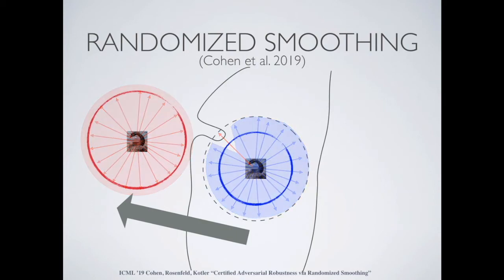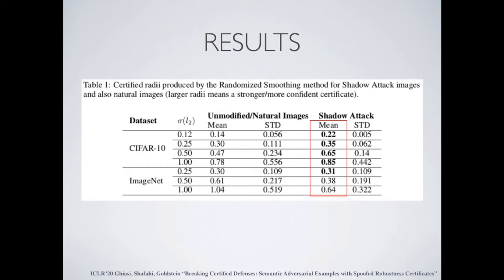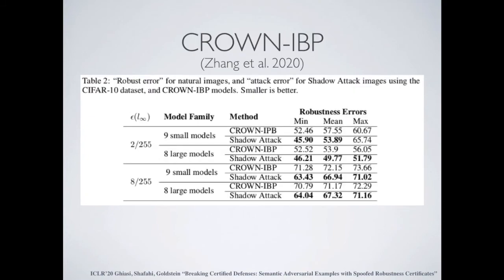So here are our results for attacking the models from the randomized smoothing paper for ImageNet and CIFAR10 datasets. And as you can see, the average certificate radii is even larger for the adversarial examples compared to the natural images. The second method that we attack is the crown-IBP by Zhang et al.